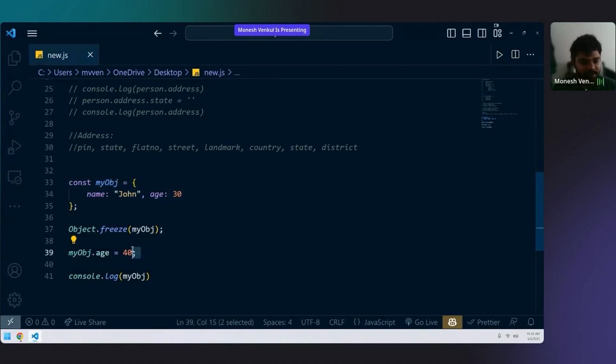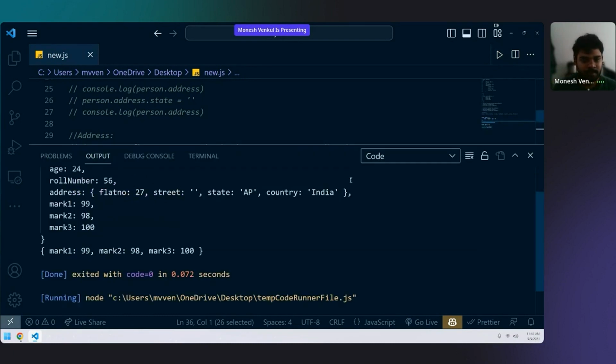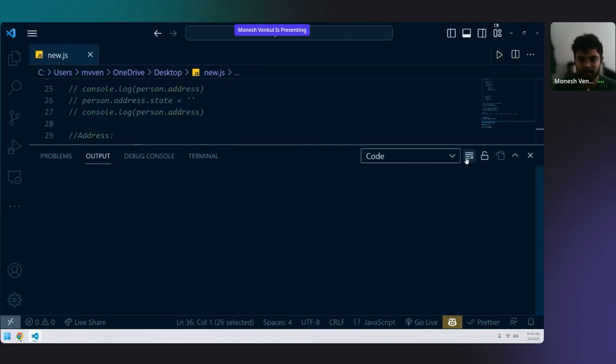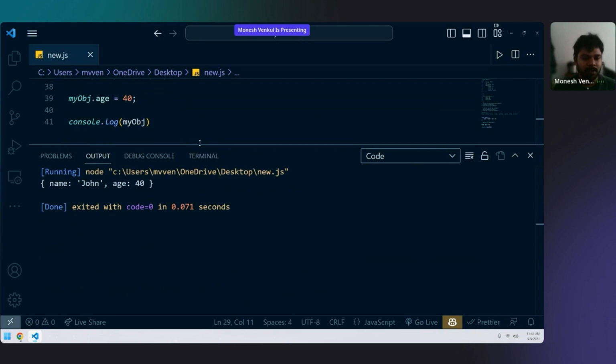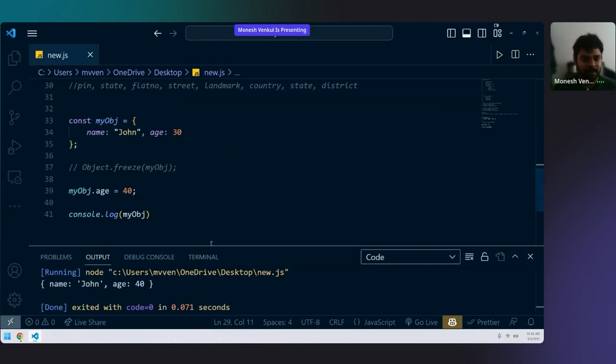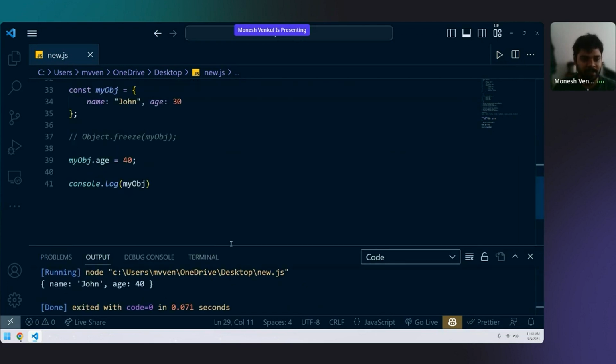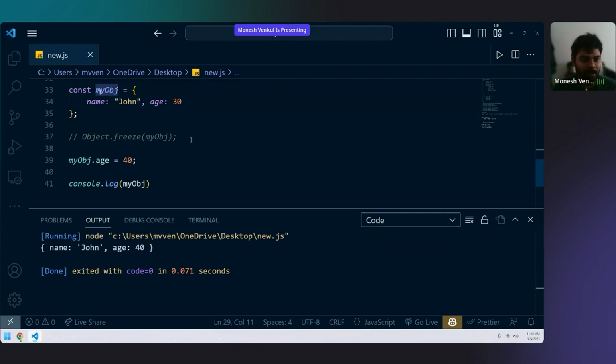When I have not used freeze, see what happens. Console.log my object. Now look at the screen and tell me. Did my object's age change or not?